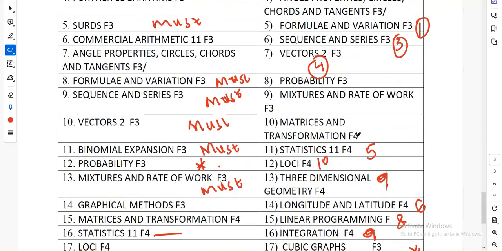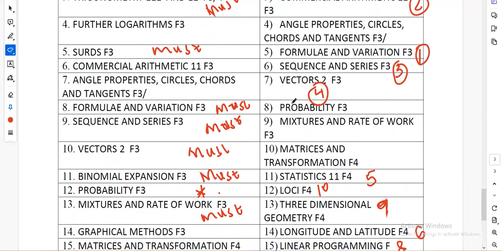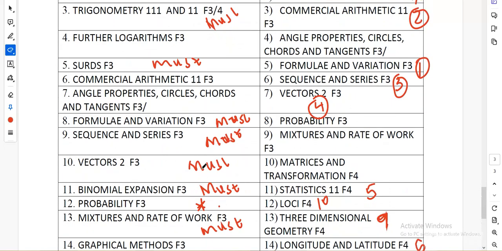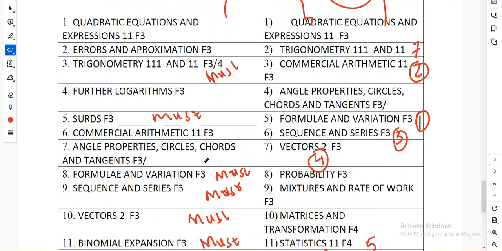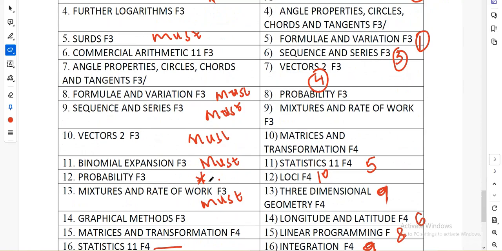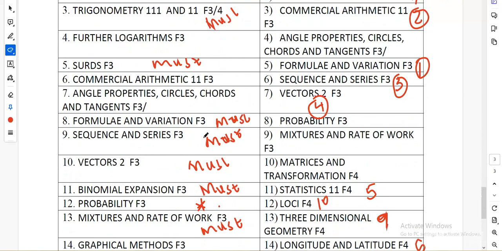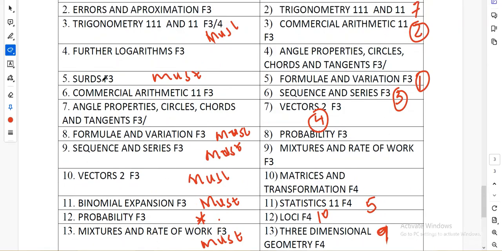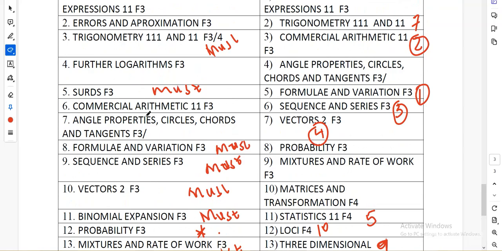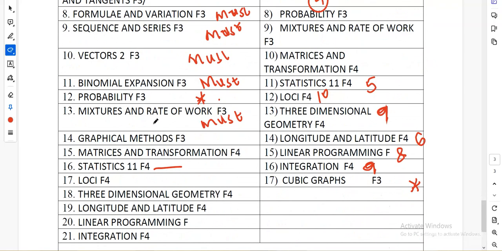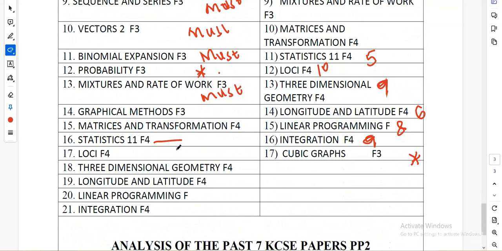Work on these topics, and the topics I have written here must be in section 1. You will find them whether you like it or not. They will be there. There's no way a paper 2 exam will end without a sequence and series question, without a commercial arithmetic question, without SATs. I have not seen that. Thank you.